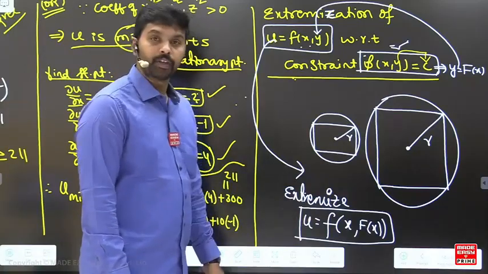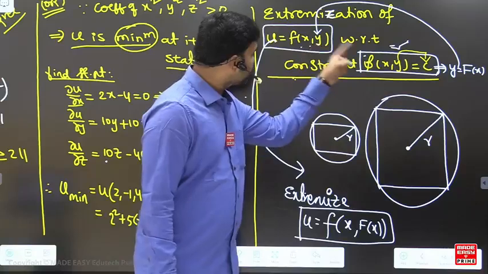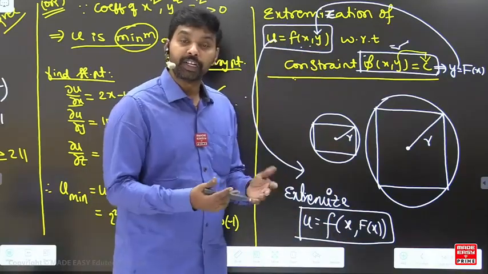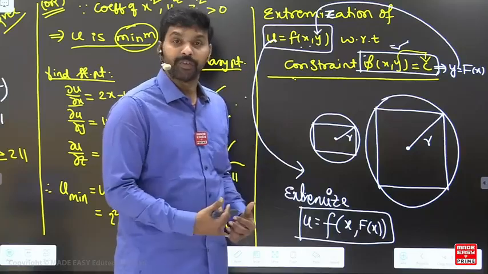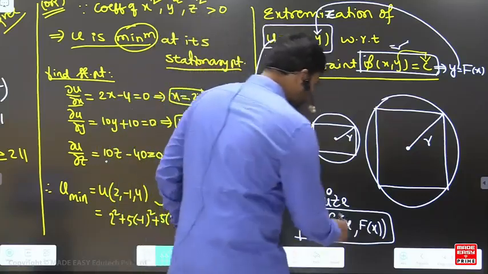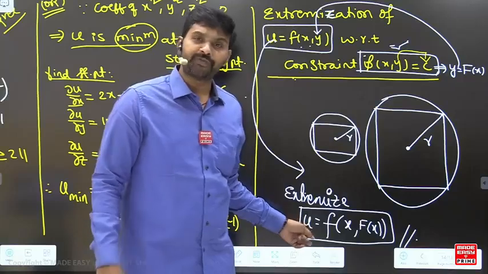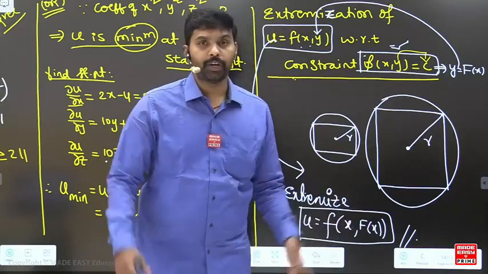Extremize this function. So after using this constraint, this function has become the new function, which is already with respect to the given constraint. This is to be maximized or minimized. Now you know the procedure for a function of one variable, right? So we can go ahead with this.